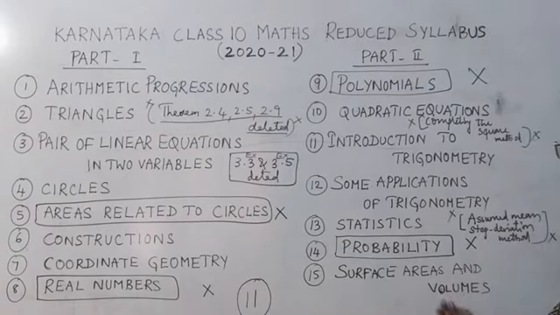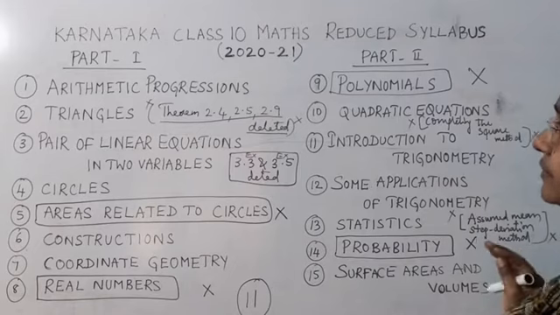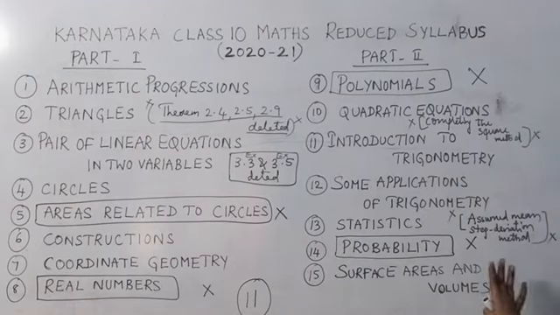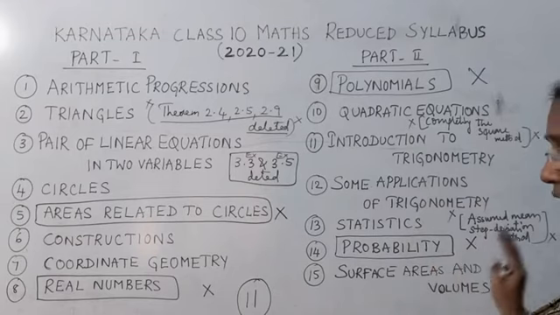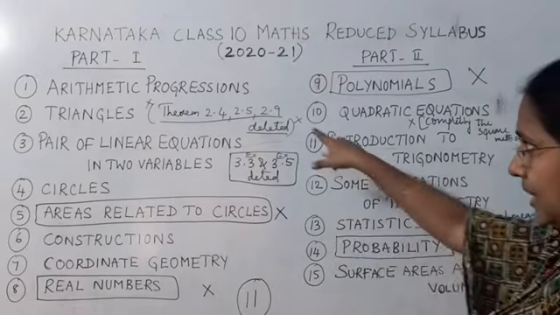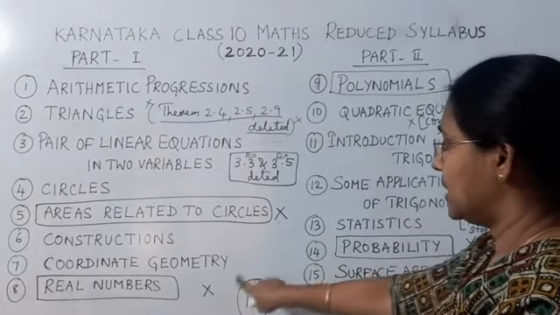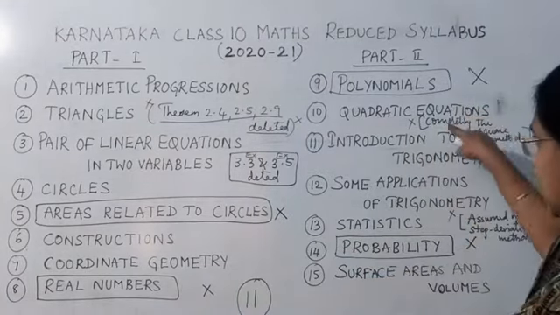Surface areas and volumes, complete chapter is there. So now the chapters which are there completely and the portions which have been deleted, I have given here a clear idea. And once again, I'll let you know exactly what the portions are. These are the portions deleted, where you can see the cross marks, it shows these portions have been deleted.